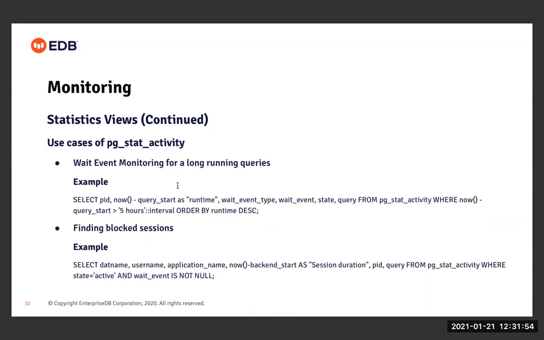Other use cases of pg_stat_activity include wait event monitoring for long-running queries, right? We have a couple of columns in pg_stat_activity called wait_event_type and wait_event, so we can use the information stored in these two columns to see which query is waiting on what particular thing and why it is waiting, right? Similarly, to find information about blocked sessions, we can again make use of this pg_stat_activity catalog view.